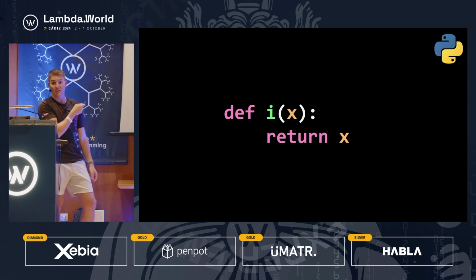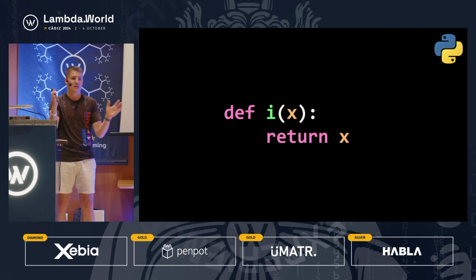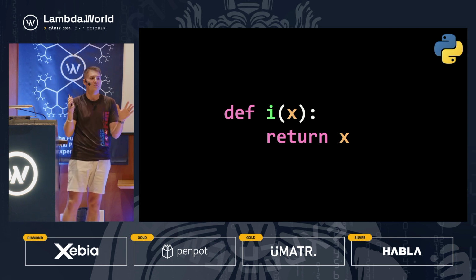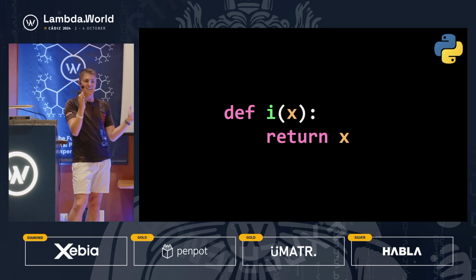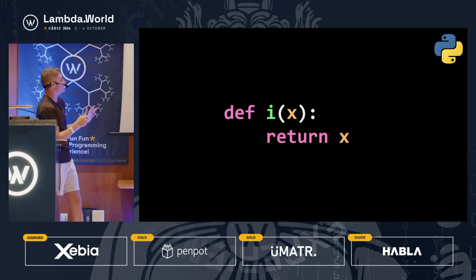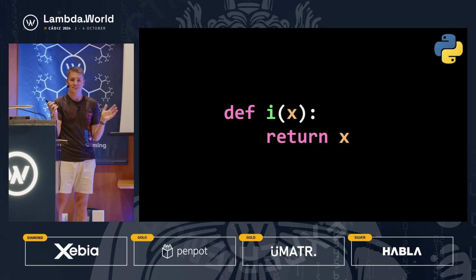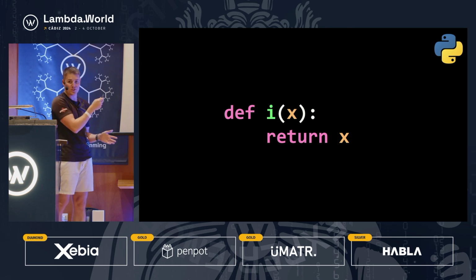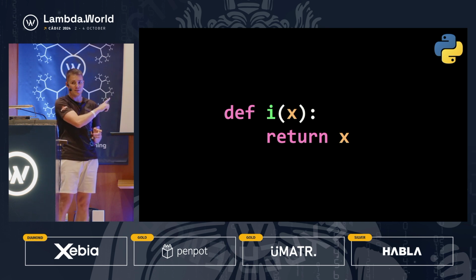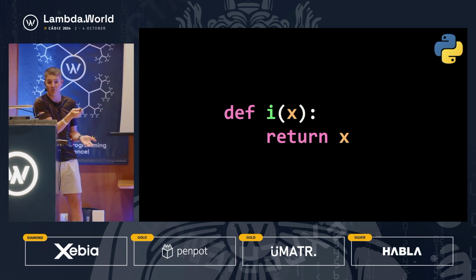So the first one, I. This is Python syntax. I chose Python for no reason other than most folks, even if they're not Python developers, can read Python syntax. So it's like the lingua franca that everyone can understand. The I combinator, aka id in Haskell, or identity, just returns you what you give it. So this technically isn't a function-only function, because you could give this the value 42 and it'll return you 42. But you can also give this a function and it'll return you that function. Doesn't seem very useful, but it comes in handy once you start to use this stuff.